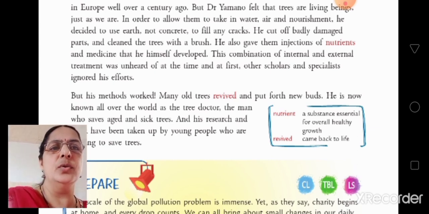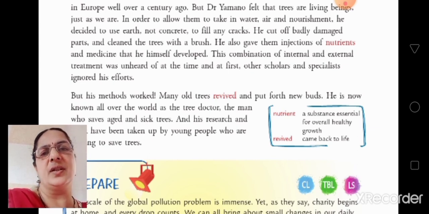Injections and nutrients. Nutrients means a material that is useful for healthy growth. And this combination of internal and external treatment was unheard of at that time, and at first other scholars and specialists ignored his efforts. Nobody realized his efforts.